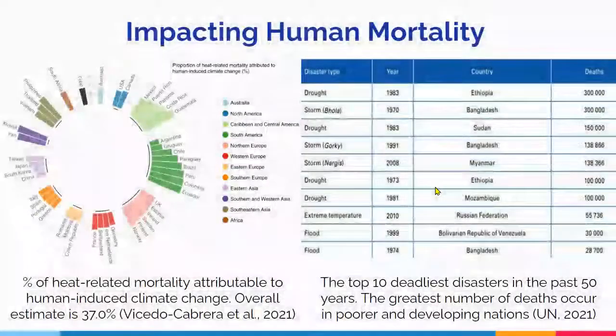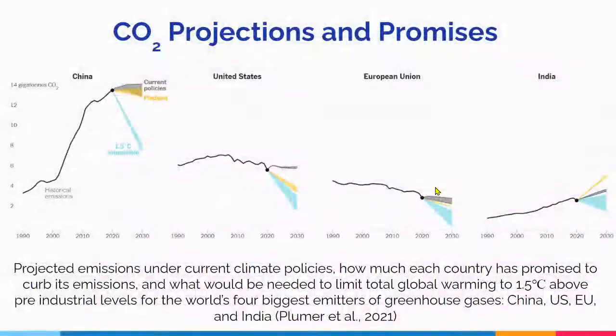An estimated 37% of heat-related mortality is attributable to human-induced climate change, and heat-related mortality events are predicted to increase. Furthermore, natural disasters become more severe and more frequent due to climate change, increasing the frequency of mass mortality events. Regardless, many nations continue to burn huge amounts of CO2, with China, the US, the EU, and India being responsible for just over half of the global greenhouse gas output.